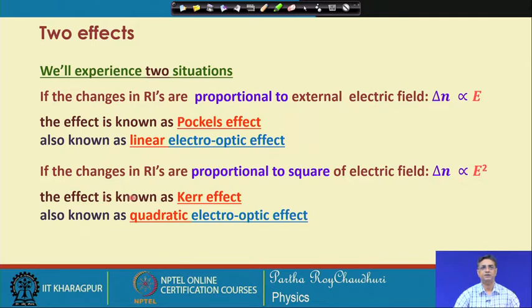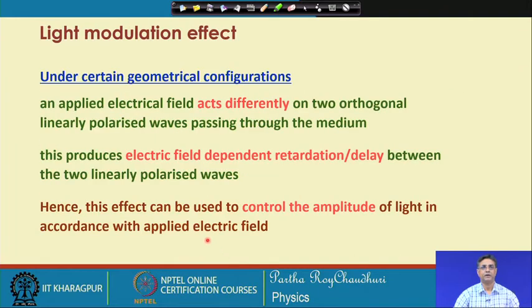The effect is known as Kerr effect after the name of the discoverer. This is also known as the quadratic electro-optic effect. So, under the electro-optic effect we have two groups of effects to study, that is Pockels effect and Kerr effect. We will first discuss the Pockels effect, that is the linear electro-optic effect.